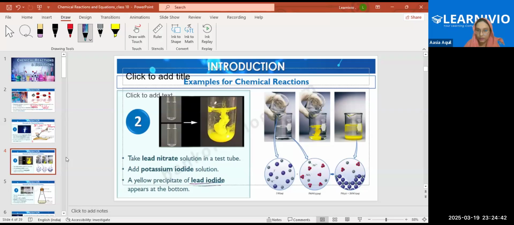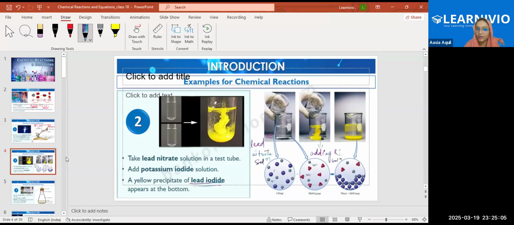So see here, this is a lead nitrate solution. This white crystal is lead nitrate solution, and we are adding potassium iodide, KI solution, to it.